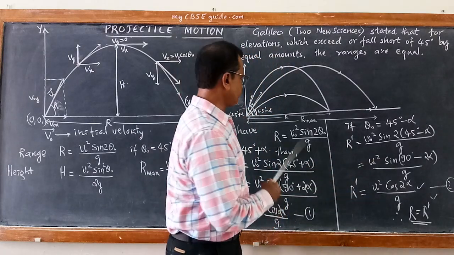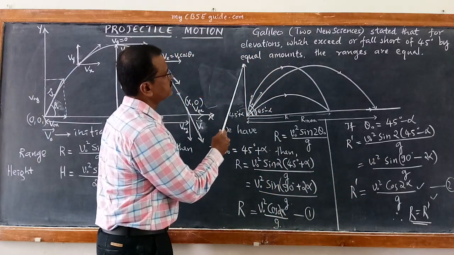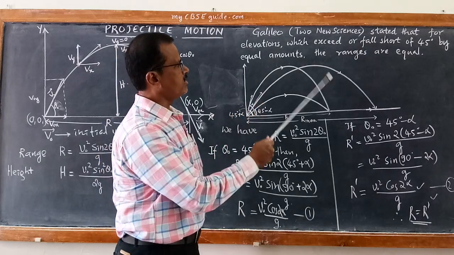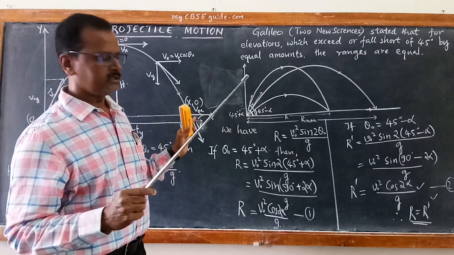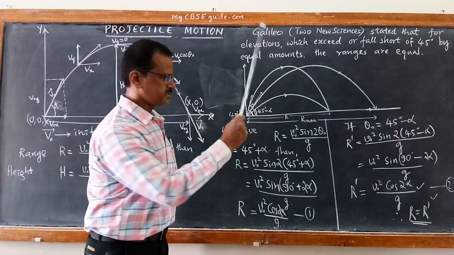So thus, for elevations which exceed or fall short of 45 degree by equal amounts, the ranges are equal. This is evident from this analysis.